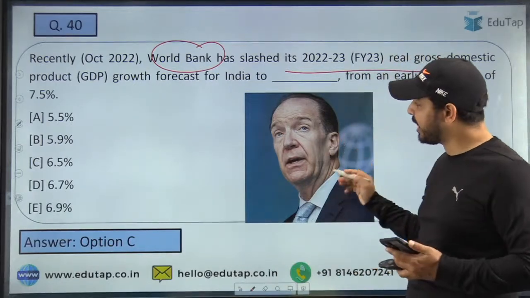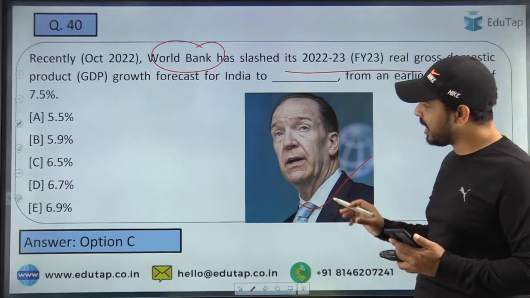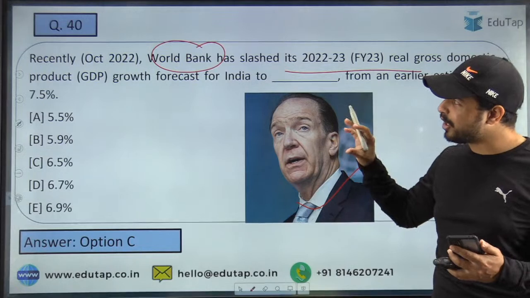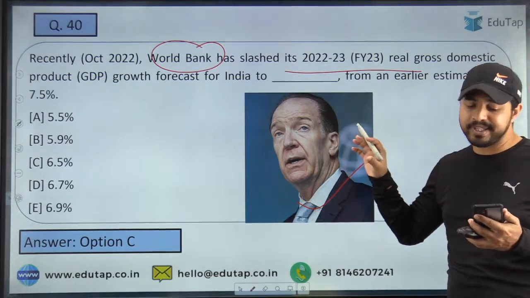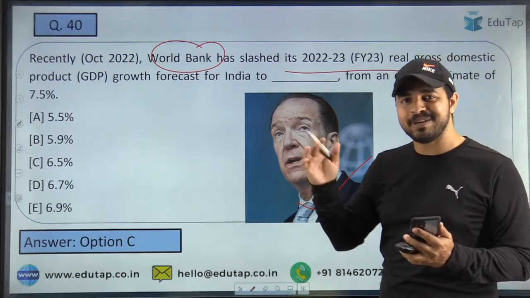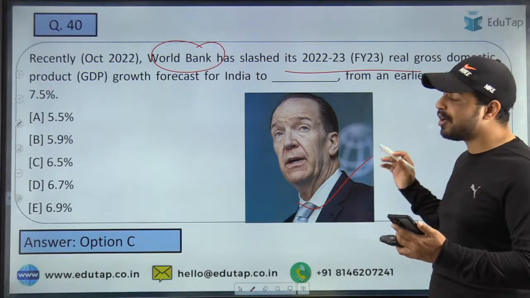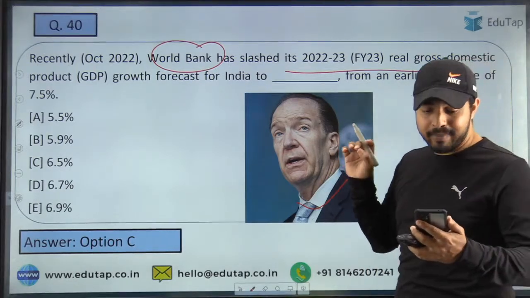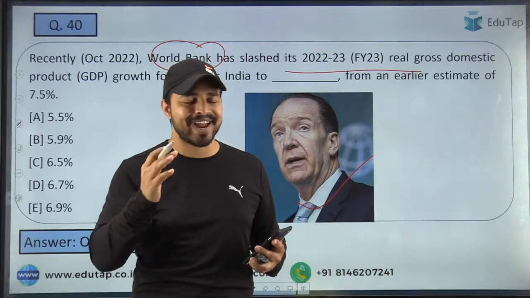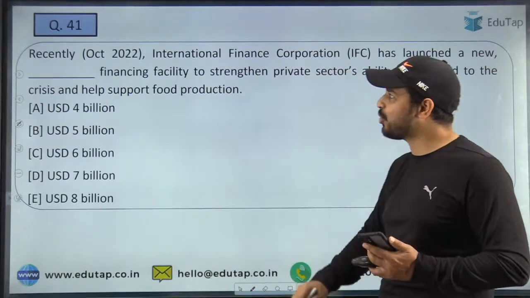Now can you recognize this particular person? Who is this particular person जिसकी यहाँ पर फोटो दी गई है? Let me give you a hint that he is the president of the World Bank. So can you name that particular person who is presently serving as the president of the World Bank? कौन है अभी president World Bank का? And here absolutely right guys, it is David Malpass. I'm really glad to see कि आप सभी ने बिल्कुल सही recognize किया है इस particular personality को. That is David Malpass, the president of World Bank. So guys, now let's move on to the next question.